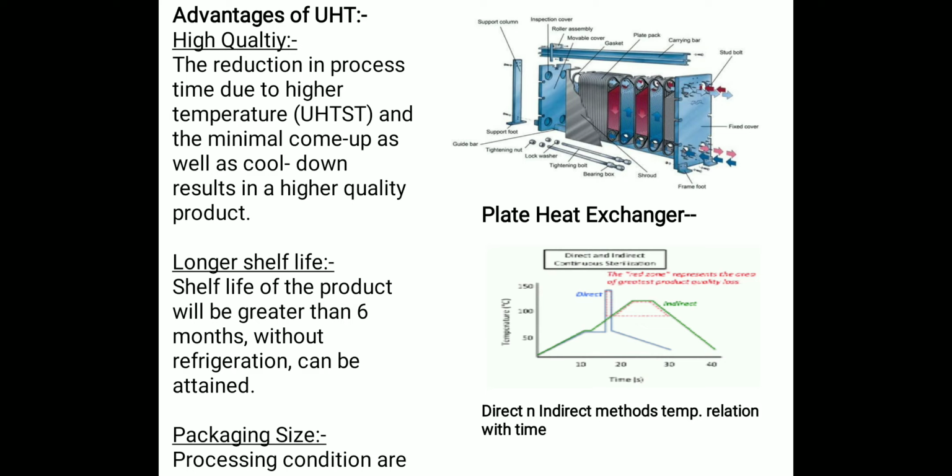After that, I discussed the advantages of UHT. The first advantage of UHT is that it provides high quality food product. The reduction in process time due to higher temperature, and the minimal come-up as well as cool-down, results in higher quality of the food product. The second advantage of UHT is that it provides a food product that has a longer shelf life. The shelf life will be greater than 6 months even without refrigeration.